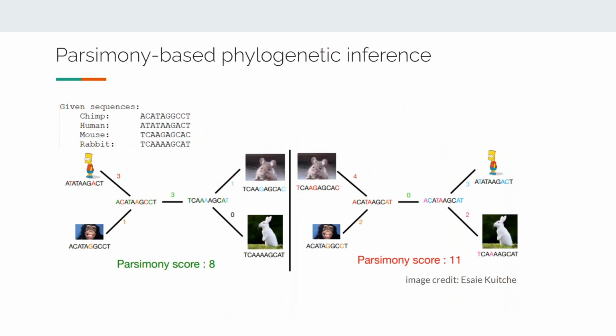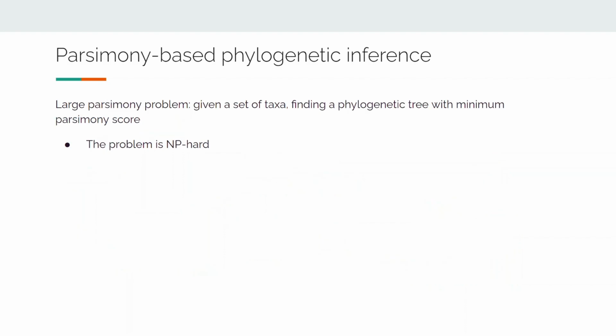To briefly review parsimony-based phylogenetic analysis: given a multiple sequence alignment, the parsimony methods aim to find a tree which minimizes the total number of evolutionary mutations to pass from one sequence to another on the branches of the tree. The classical computer science problem for this task is called the large parsimony problem.